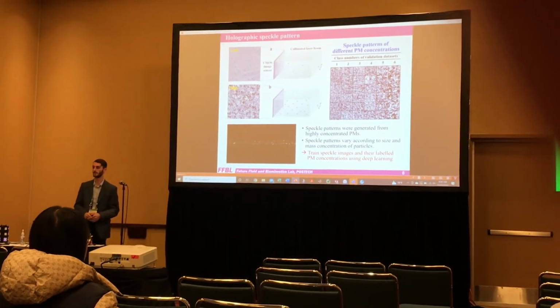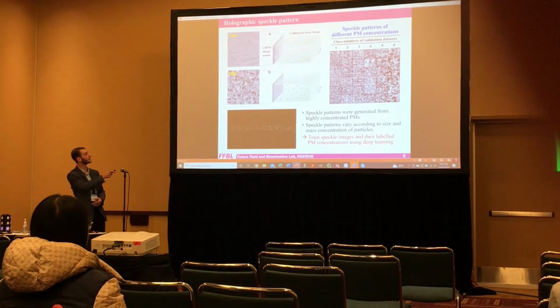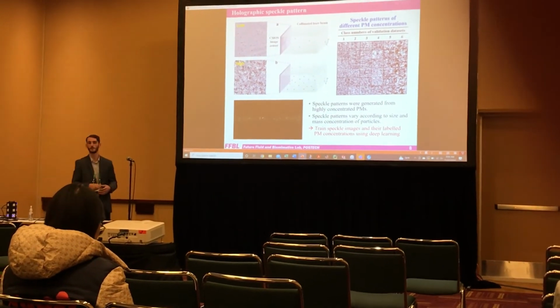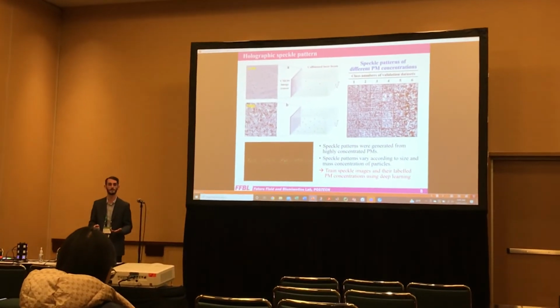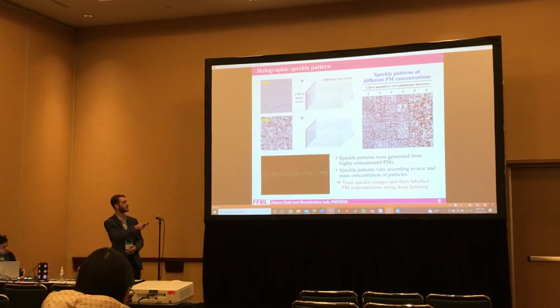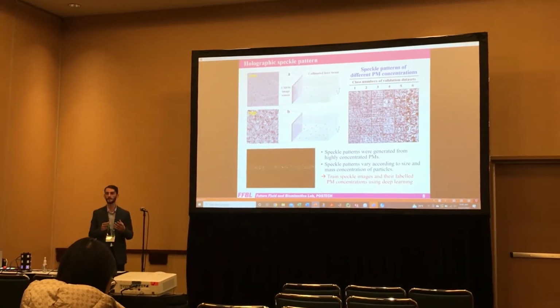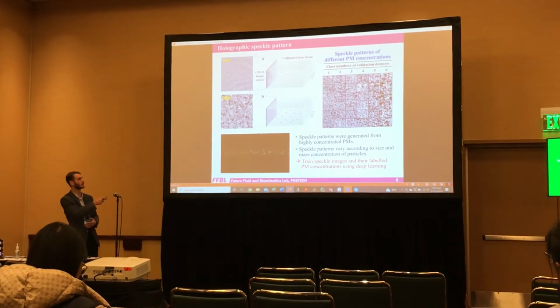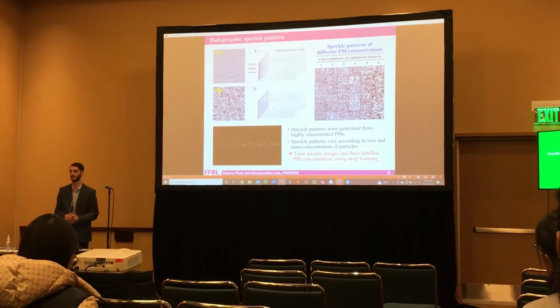For the holographic images, if you have an instance with low concentration, you're going to get these really clear circular patterns from each particle. It's really, really obvious where the particles are. However, when you increase the concentration in a sample in the laser space, all those different speckle patterns are going to interfere with one another, creating this really noisy, wavy speckle pattern that's hard to decipher exactly what's in there.